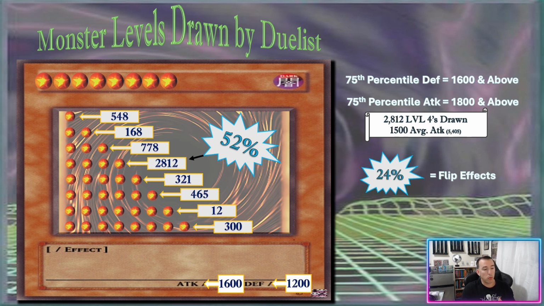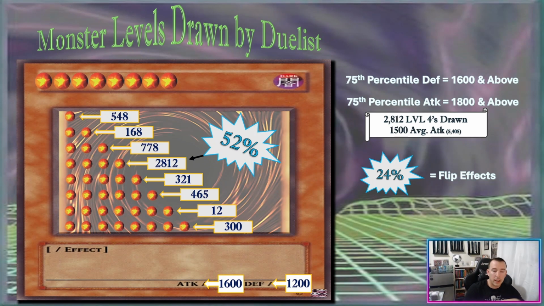So the reason why something like GK Spy or even DD Warrior Leader, with a 1,600 defense, is hard to get over sometimes is because a normal summoned level 4 on average doesn't have enough attack to even get over it. So in this tournament, because I can't compare it to anything else at the moment, since it's going to take time to gather more data on other tournaments, we can say that drawing a high defense monster was at a premium.